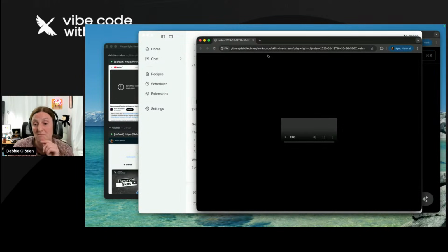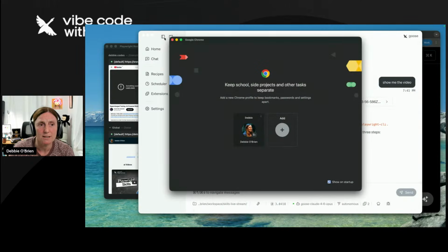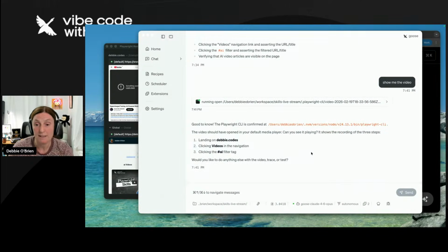So don't worry about this too much because I'm not going to debug a video on a live stream. But basically, it could be just my machine that's not allowing it to play. You could ask it to go and show me the video, and it should just go and play that video. And then what's even cooler, because videos are so old school, you can actually ask it to open